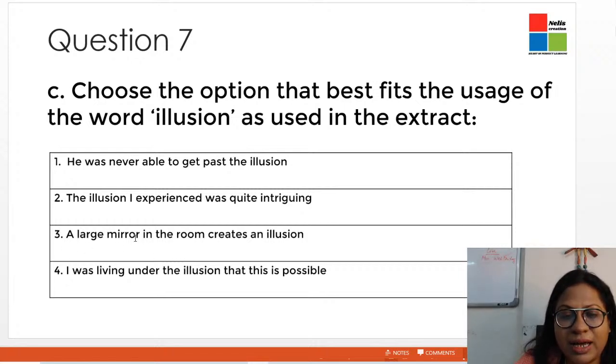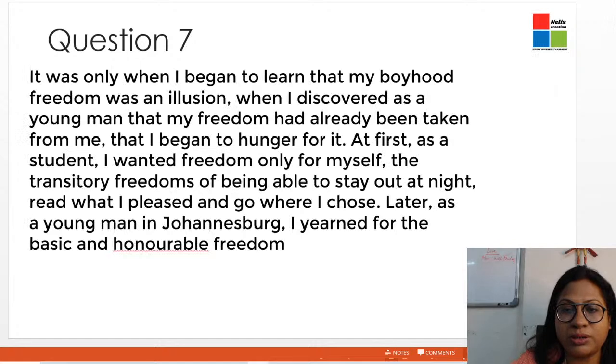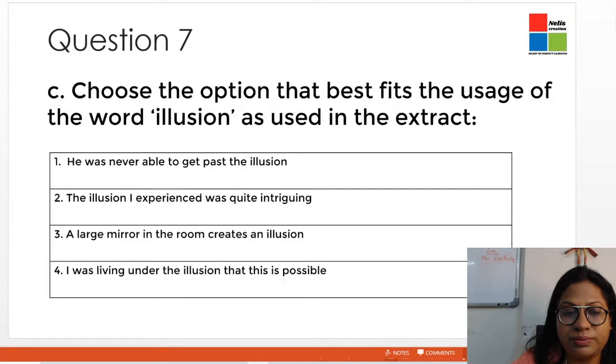The third option is a large mirror in the room creates an illusion. Over here, the third option means it creates an image. The second option, the illusion I experienced was quite intriguing, was quite interesting. But the closest that we can decide is the fourth option, I was living under the illusion, just like the way the narrator has mentioned in the extract. The similar option is the fourth option. I began to learn that my boyhood freedom was an illusion.